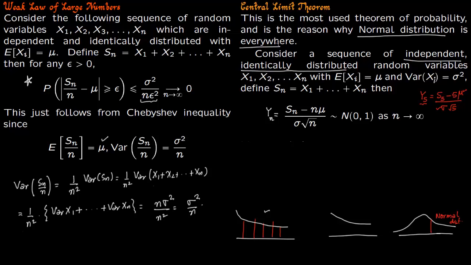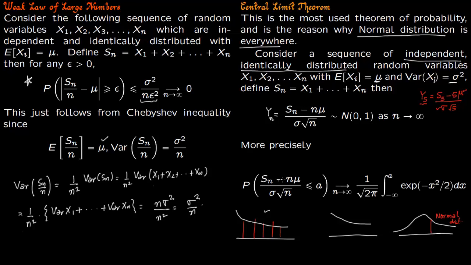you, you do not know what the shape of the distribution is. You just know two things about the distribution. You know its mean and you know its variance. Just from those two things, you can come to the normal distribution by summing those random variables, subtracting, and then dividing. You get a normal random variable. More precisely, you can say the probability that yn is less than or equal to a, as n goes to infinity, is the normal distribution.